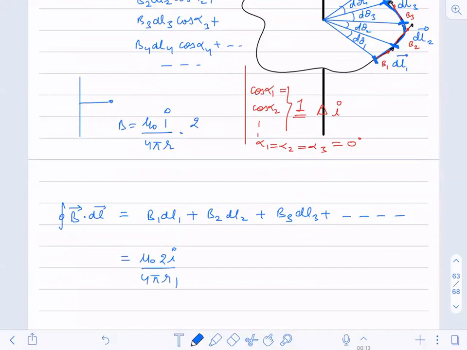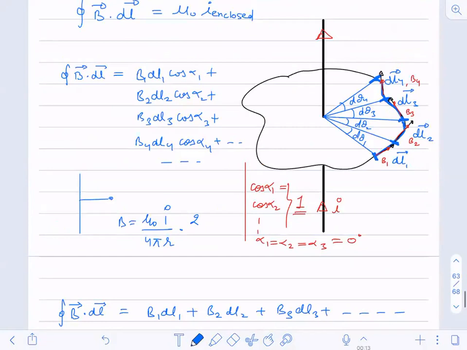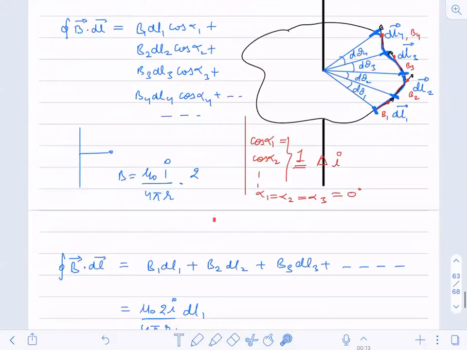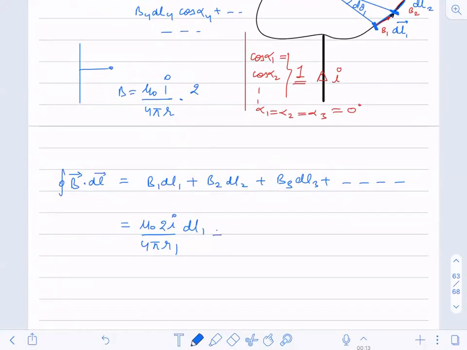I will write R1 because this distance from here to here is R1. Suppose this is R2, this is R3, this is R4, R5, R6. So this distance will be different. So I'm taking those distances: plus mu naught 2I divided by 4 pi R2 into DL2, plus mu naught 2I divided by 4 pi R3 DL3, plus and so on.